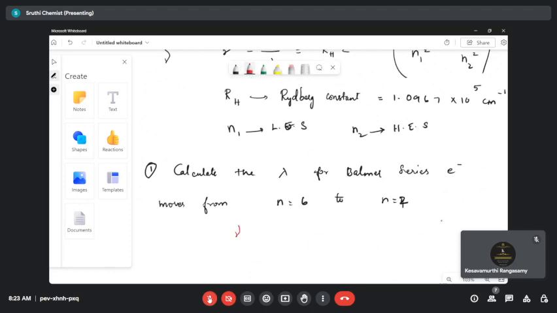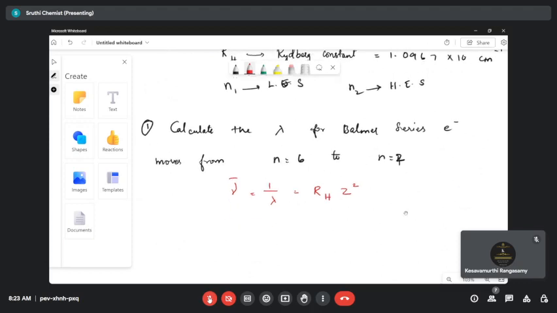Very simple. Nu bar is equal to 1 by lambda. Just substitute in the formula Rydberg constant into Z square. We are calculating for the hydrogen spectrum, right? So what is the atomic number of hydrogen? It's 1. So that 1 square, and our formula is 1 by n1 square minus 1 by n2 square. What is the value of n1 here?